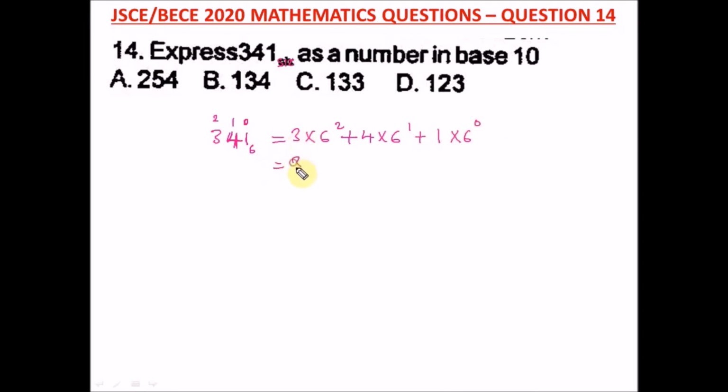So we have here 3 times what? 6 raised to the power 2 is 36, plus 6 raised to the power 1 is 6, that's 4 times 6, then plus 1, 6 raised to the power 0 is 1. What is 3 times 36? Punch in your calculator, you're going to have 108, plus 4 times 6, you're going to have 24, plus 1 times 1 is 1. And when you punch your calculator, we add up all these values, we are going to have 133. So this is our answer, and our right option here for this number in base 6 to base 10 is 133, which is option C.